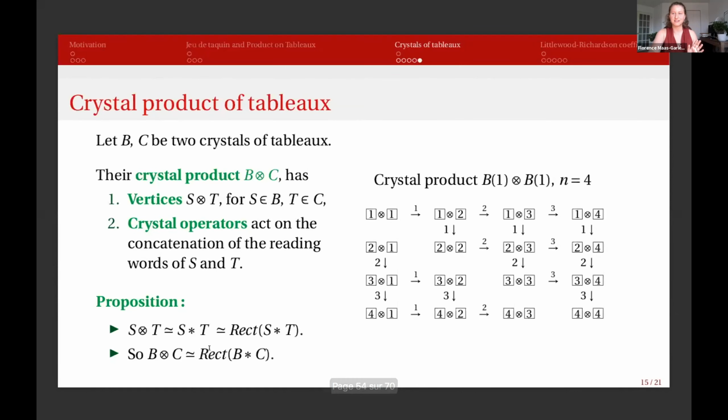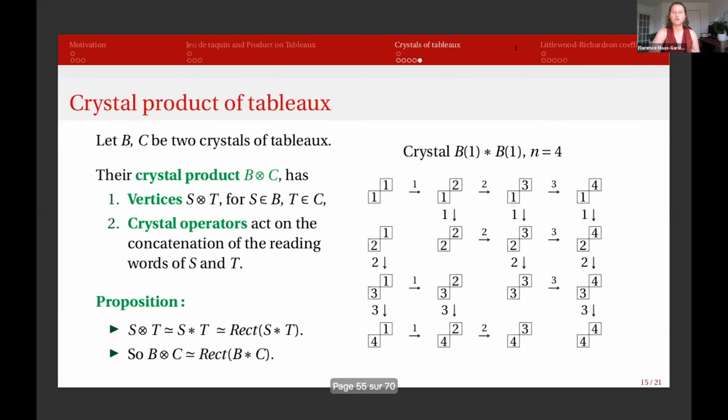So maybe it's a bit unclear, so let's see an example. This is the crystal product of the tableaux of only one cell. So we do this formal product, we get these pairs of tableaux, and we can apply the crystal operators. This is what we get. Now we can use the star product, and we get these skew tableaux.